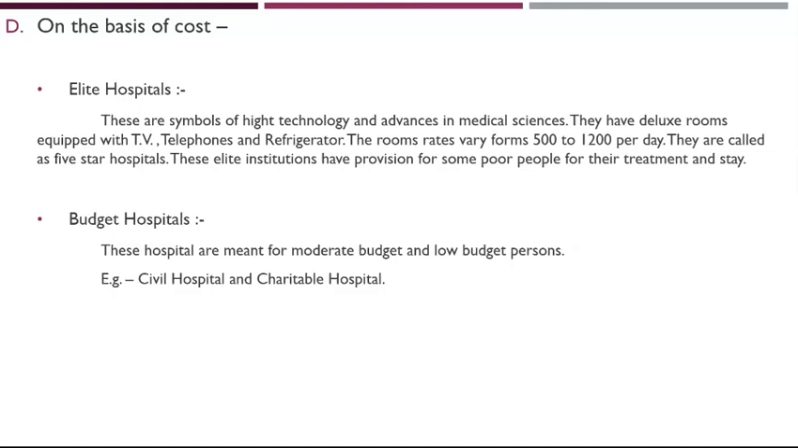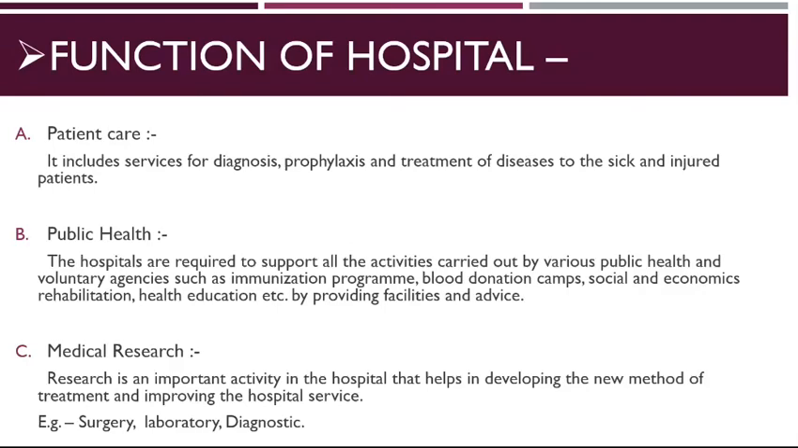So now let's see the functions of hospitals. The main function of hospital is patient care, or the main motto or aim of hospital is patient care. It includes services for the diagnosis, prophylaxis and treatment of disease to the sick and injured patient. Then the second is public health. Hospitals are required to support all the activities carried out by the various public health and voluntary agencies, such as immunization program, blood donation camp, social and economic rehabilitation, health education, etc., by providing facilities and advice.